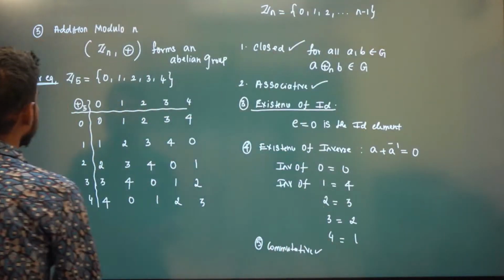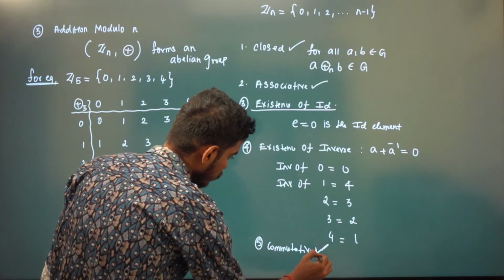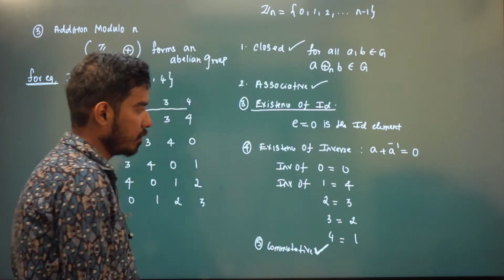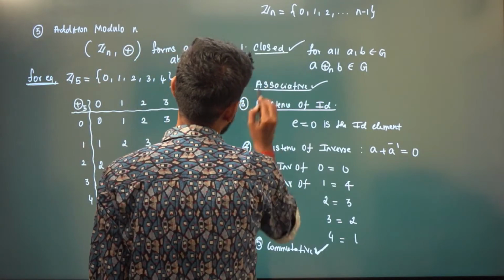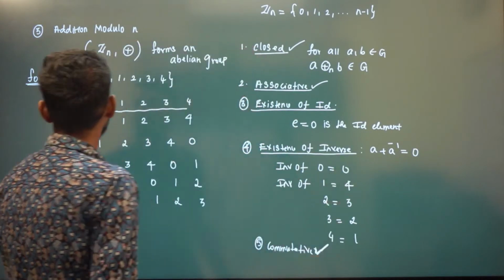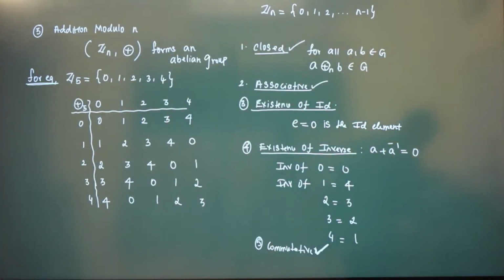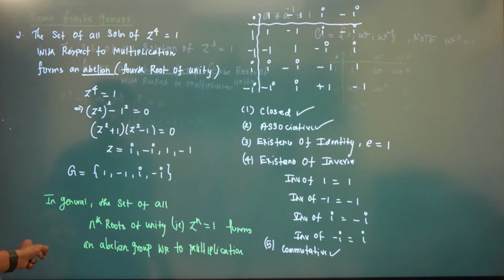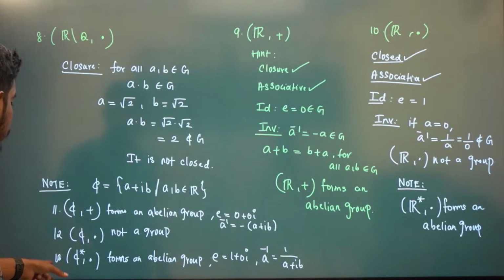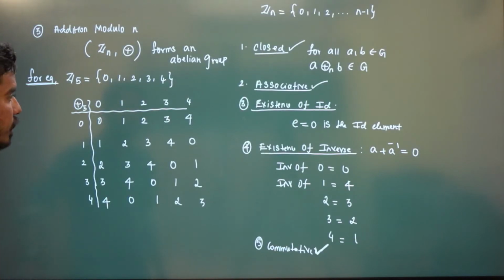See, these three are finite groups, right? It satisfies the commutative property also. a plus b is the same as b plus a. Now we'll move to the fourth example. So still we are going to do many examples, right? As of now, in infinite groups, I have given you 13 examples, and in finite groups, I have given you 3 examples as of now.